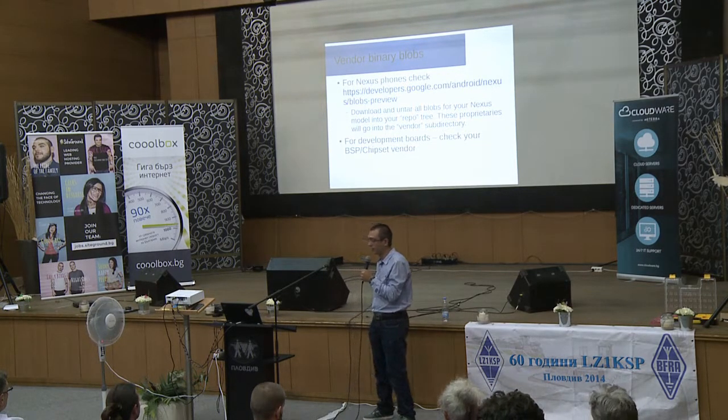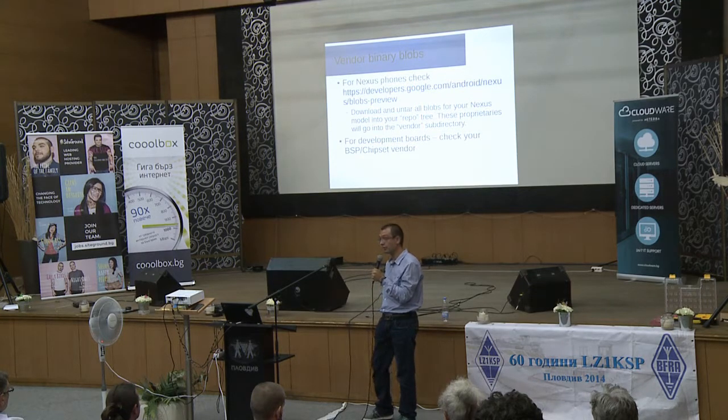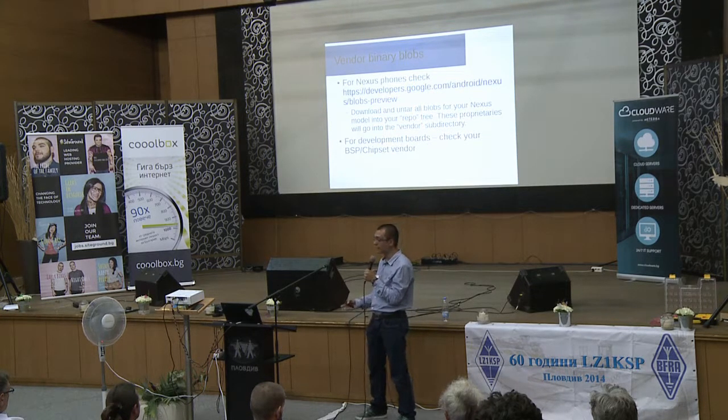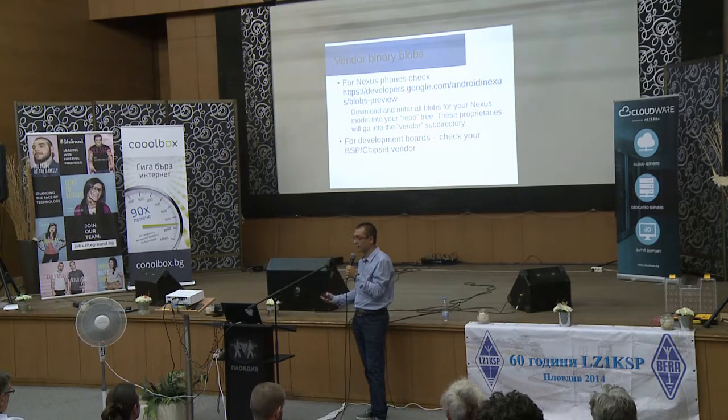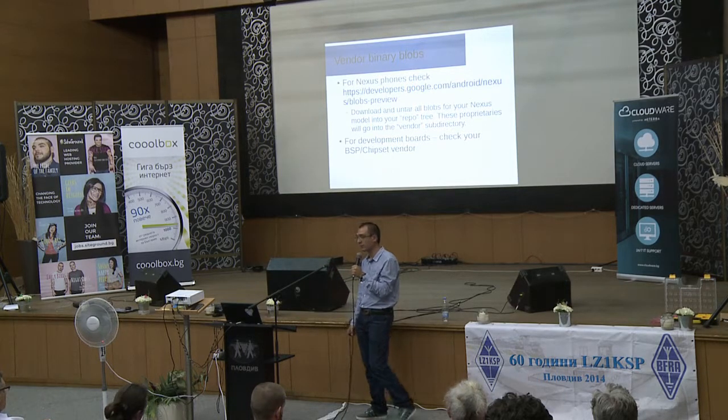That's why if you want a functional Android image, you have to get those proprietary blobs from somewhere. For development boards, when you start your next big thing, you typically go to your chipset vendor and ask him, hey, give me the proprietary blobs.